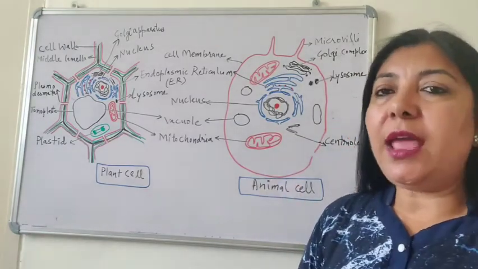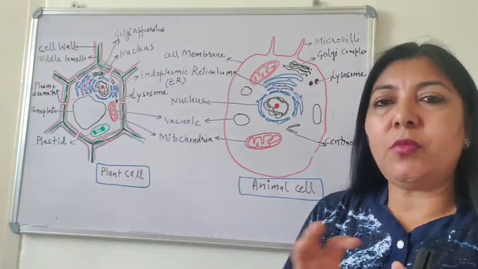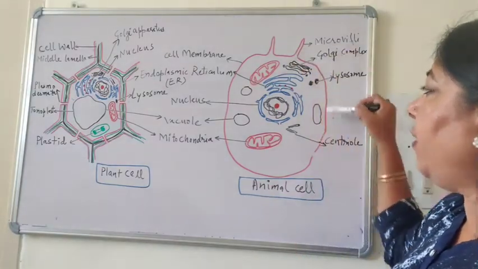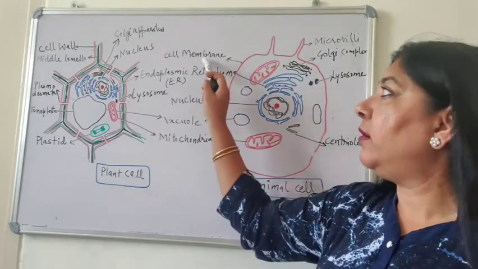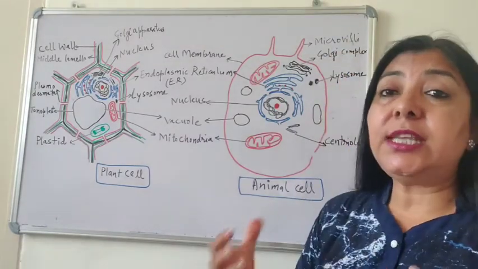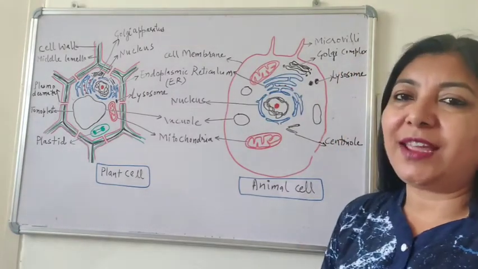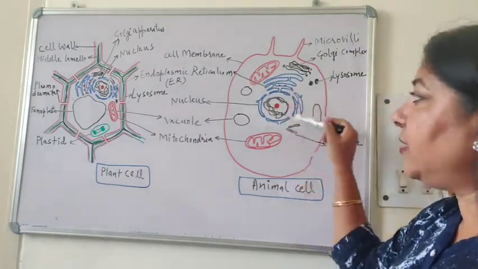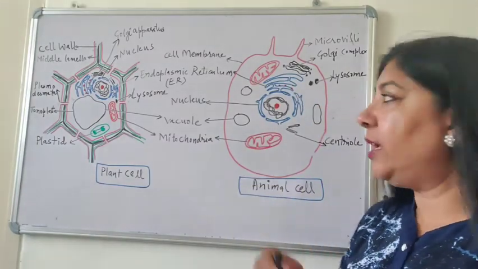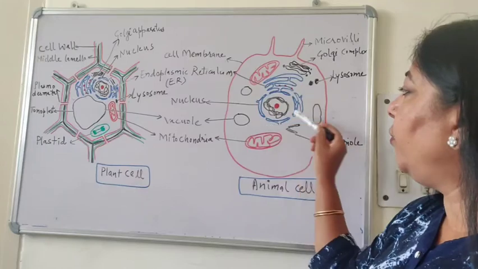Let us first study the animal cell. If you see an animal cell, the structure is more oval or spherical, and it has only one covering which is called the cell membrane or plasma membrane. But at times this cell membrane may be folded into small finger-like structures called microvilli. The nucleus in an animal cell is centrally located. It is a well-developed nucleus with nucleolus, chromatin, and nuclear pores.